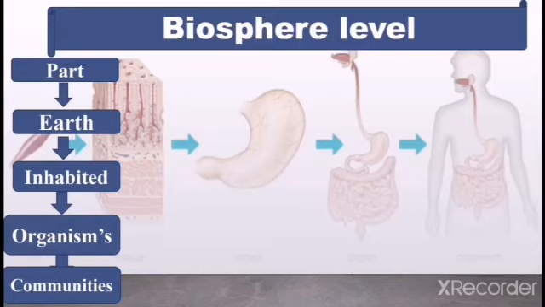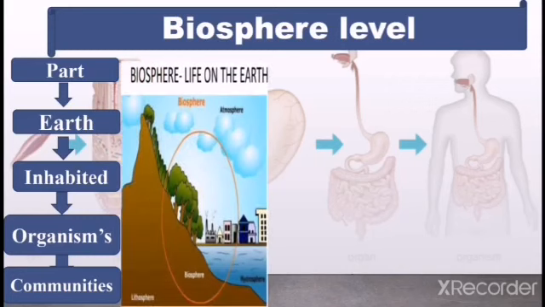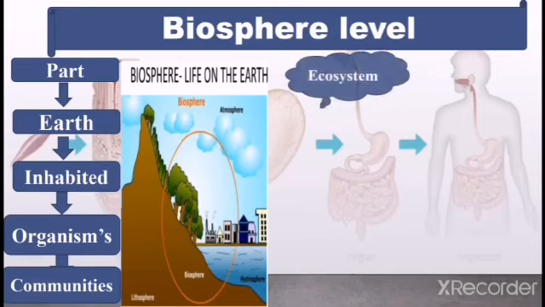So what is biosphere? Biosphere is the part of earth that is inhabited by organism communities. Biosphere is known as life on the earth. It is known as the zone of life on the earth. Why is it known as the zone of life on the earth? Because it constitutes all the ecosystems.